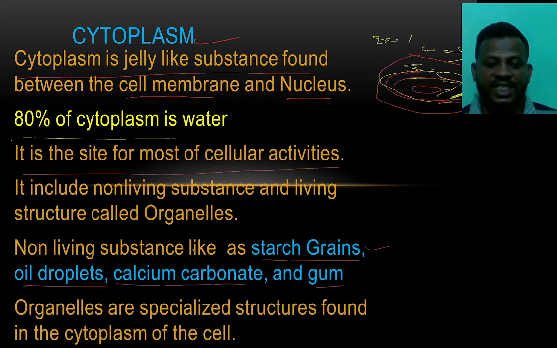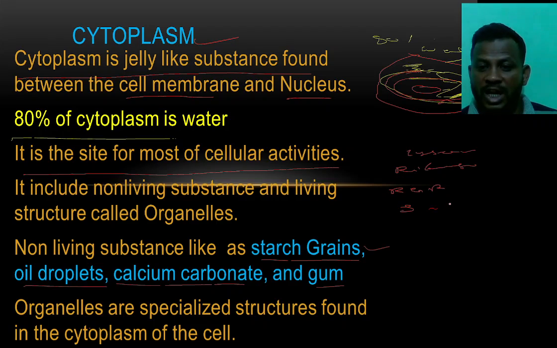Remember that. And second, the organelles, like the lysosomes, ribosomes, rough endoplasmic reticulum, smooth endoplasmic reticulum, and mitochondria.